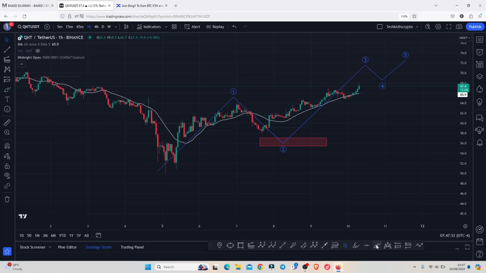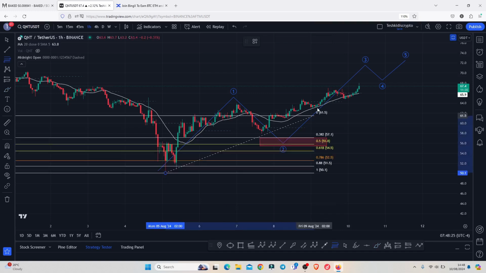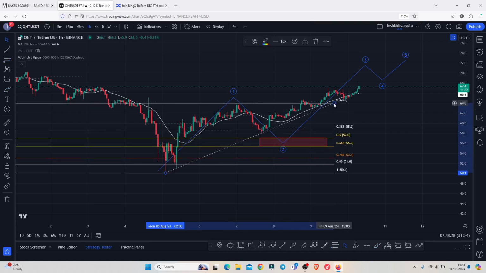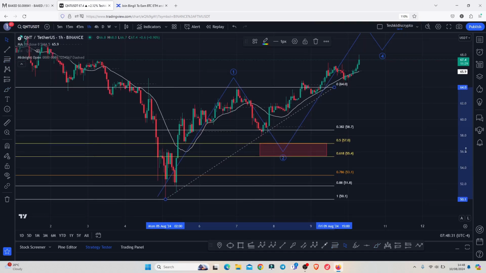Getting back to the charts, you can see that QNT on the 5th of August, we saw a massive breakdown move, giving us a low below the $50.1 mark, and afterwards we started a very nice recovery to the upside, obeying the Elliott structures, where we first peaked in this Elliott count 1. And after we peaked in that Elliott count 1, we expected a bit of a breakdown move in an Elliott count 2, whose minimum target areas can be given by connecting the Fibonacci from the low of the first wave to the high of that Elliott count 1, giving me a minimum pullback target area between the Fib level 0.5 and the Fib level 0.618.